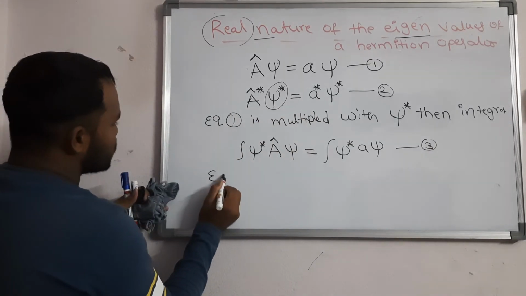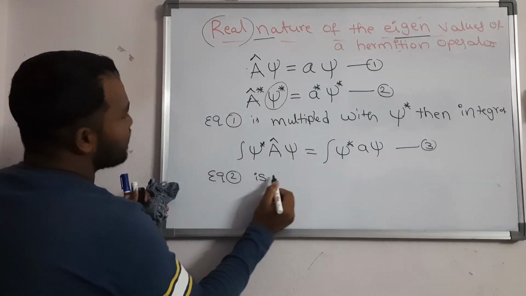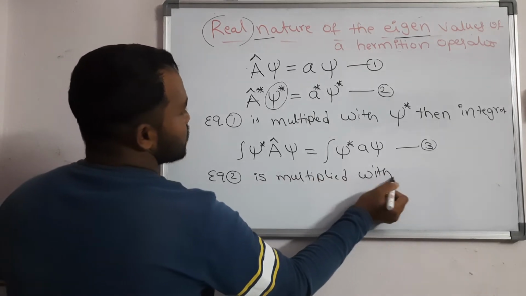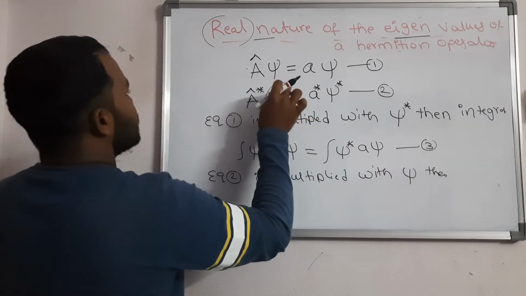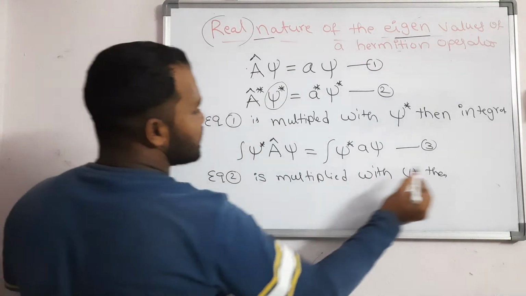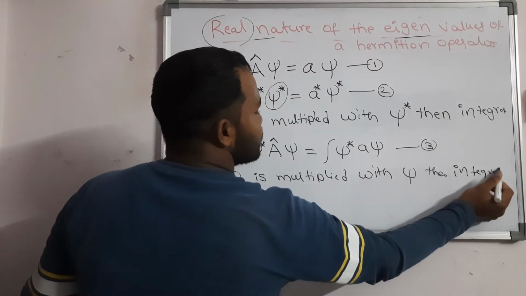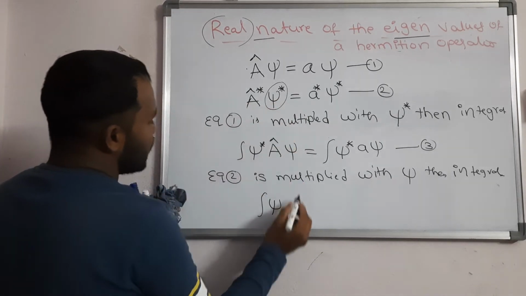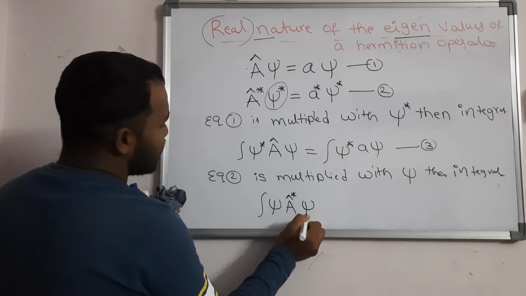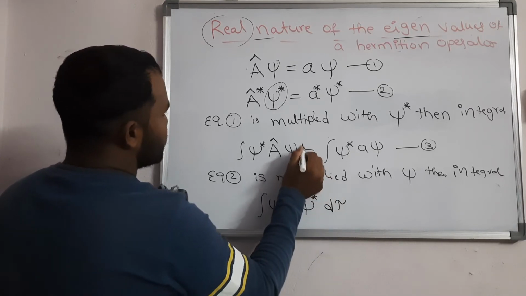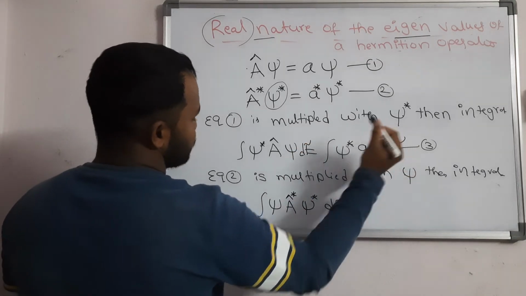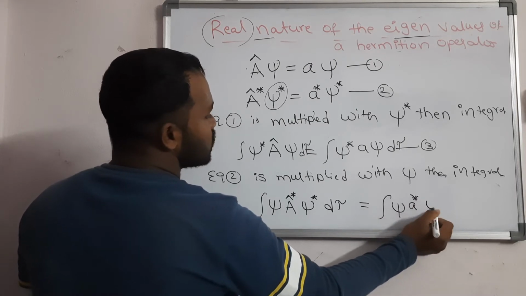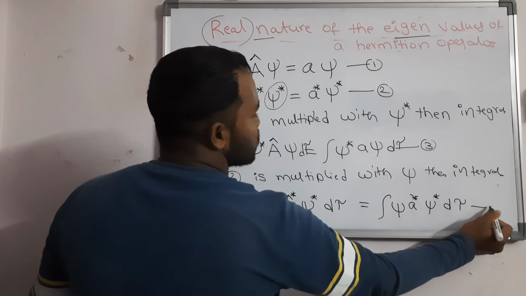Next, equation 2 is multiplied with psi, then integrate. Same here: psi star we multiplied in the first case, psi we multiply here, then integrate. You will get the integral of psi into A cap star into psi star d tau. Whenever we are integrating you should write d tau. That equals the integral of psi into a star into psi star d tau. This is equation number 4.